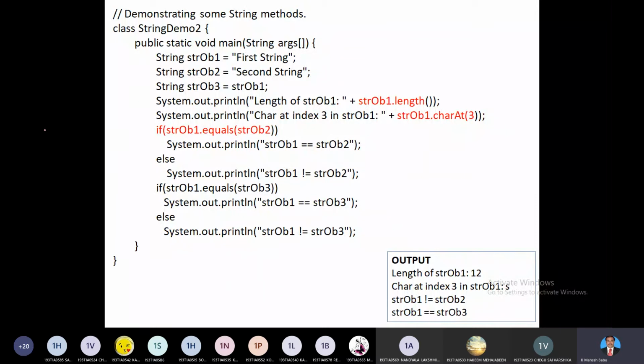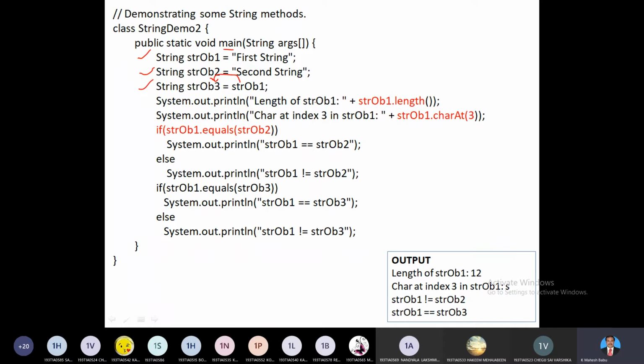See a simple program here. I define a driver class with the name StringDemo and define a main method. Inside the main method, I define three objects of the string class: str object 1, str object 2, str object 3. The first string is "first string". The second object of string is "second string". And for the third object, I just assign the first object to the third object. So the first object and third object should have the same value.